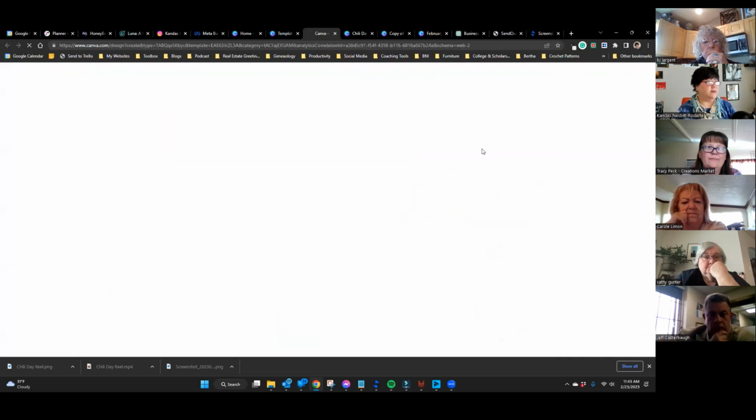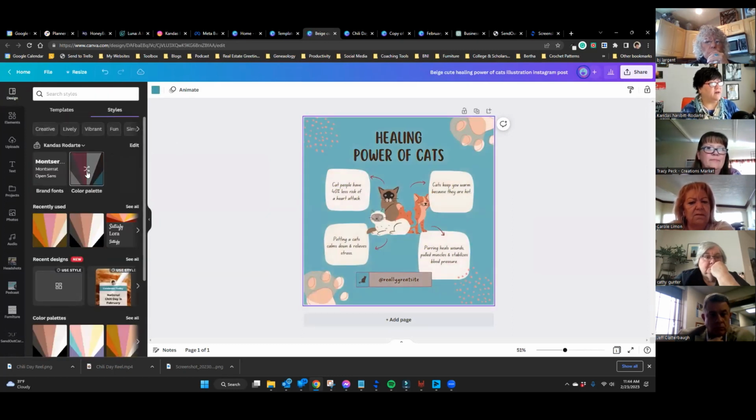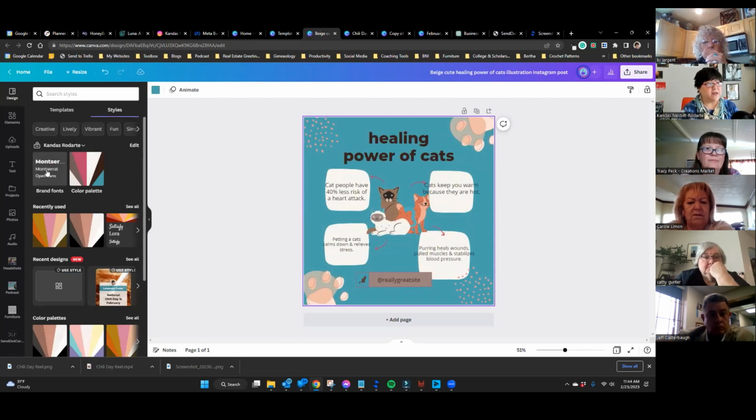I'm going to customize this template. Those are not my colors and those are not my fonts. So I click on styles, I apply my color palette and my fonts, and now it's branded to me. It's got my branding on it with my branded colors and not the preset colors that came with it. Then you have to tweak it from here, like you have to make the fonts work and everything. But that way, when you're posting to social media, it's consistent with your colors and your fonts. Did that answer your question? Yes, thank you. You're welcome.